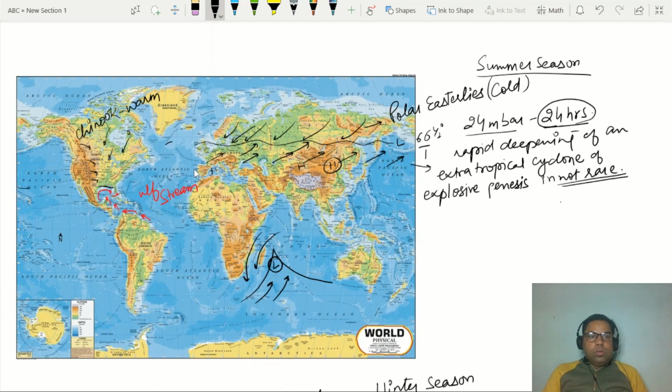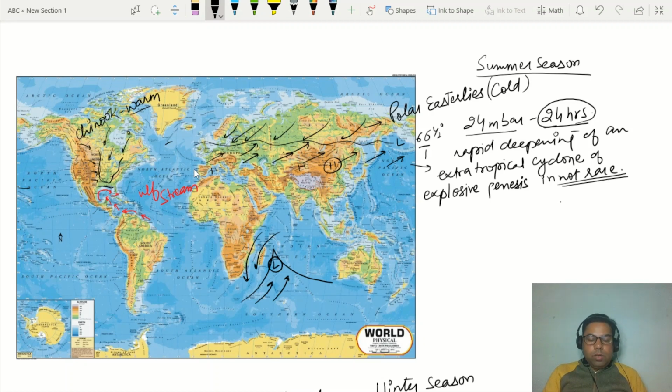So when the Chinook is in action, it will melt all the snow which has formed in the central part of the USA, or the entire Mississippi plain of the USA. This Chinook is a warm wind and will melt the whole surface covered with snow.